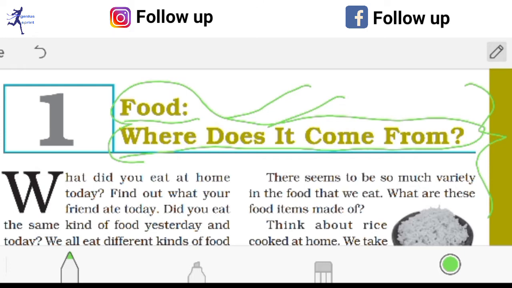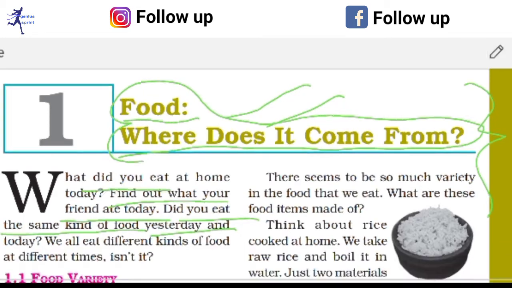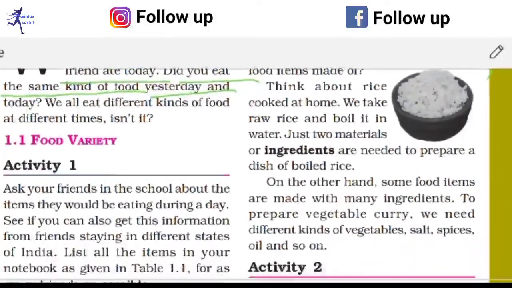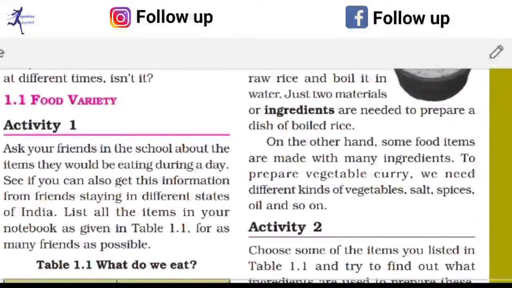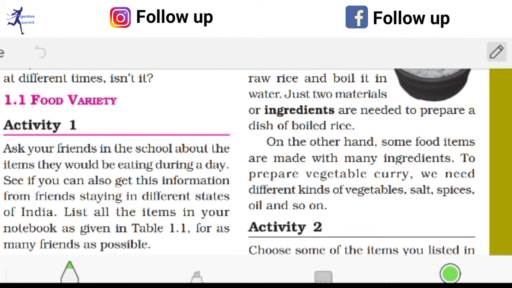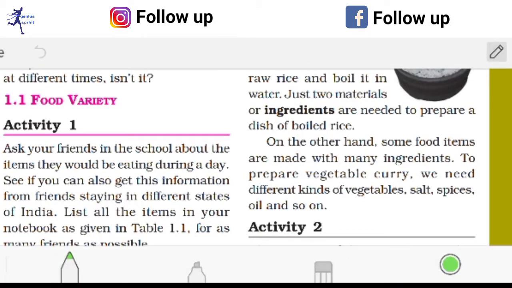Now, what did you eat at home today? Find out what your friends ate today. Did you eat the same kind of food yesterday and today? I'm sure all of you will say no, because we change our menu daily, since the same kind of food cannot give us different tastes.